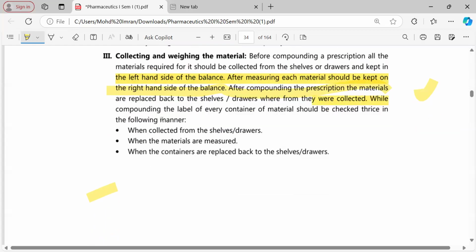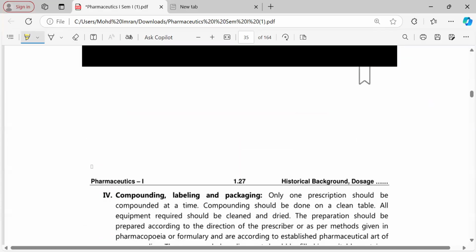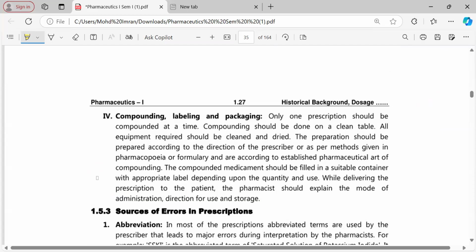So you should read the label 3 times. It is very, very important. One, when collecting the material from the shelf or drawer, you should check the label. Two, when the material is measured. Three, when this material is replaced on the shelf. We should check 3 times that we are giving the correct substance. Collecting and weighing is a very important part.